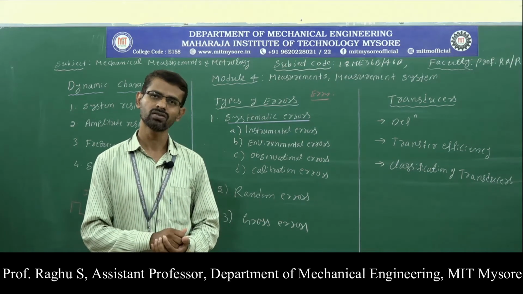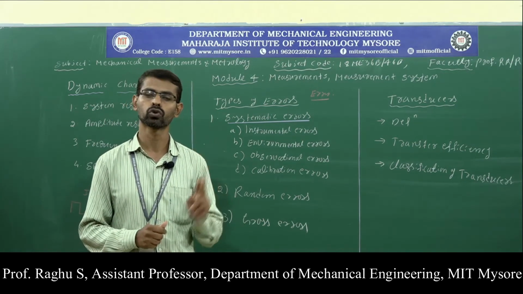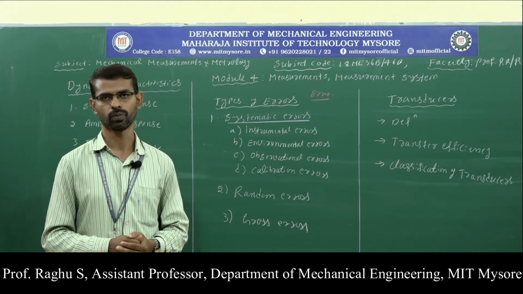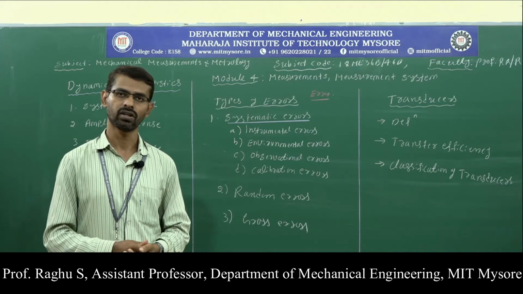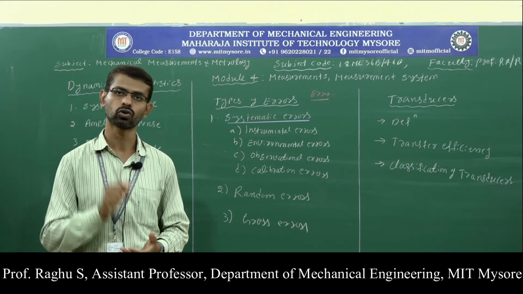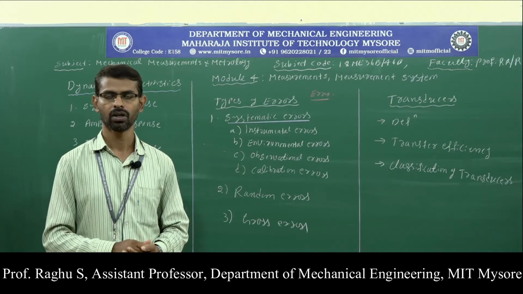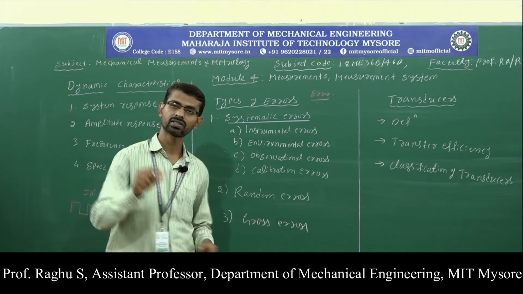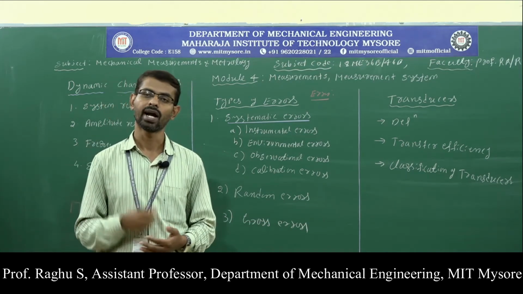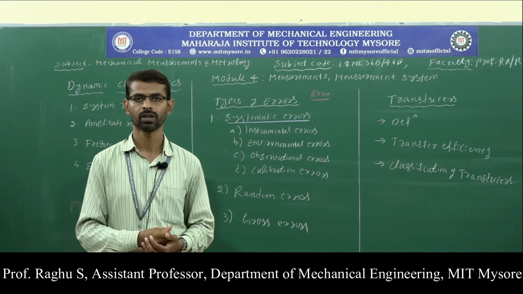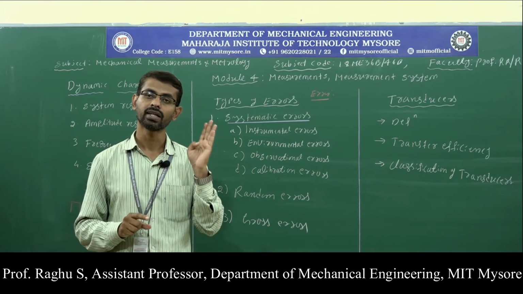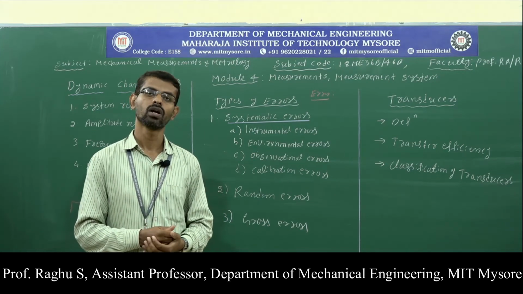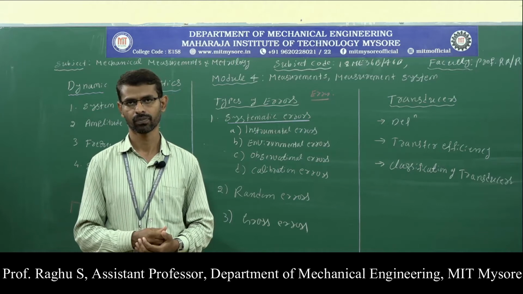Then what are the sources of random errors? Mainly we have two sources. The first one, slight displacement in the joints of measuring instruments, and second one, friction in the measuring instrument. These two are the main sources of random errors. Random errors occur randomly and they are accidental in nature. These errors are inherent in the measuring instrument and cannot be eliminated.